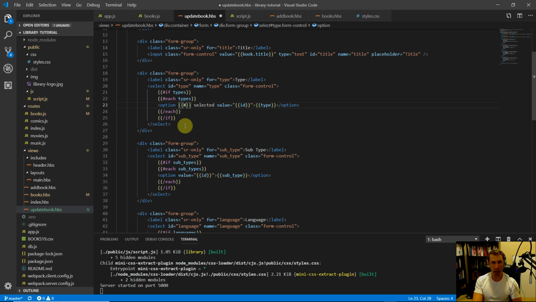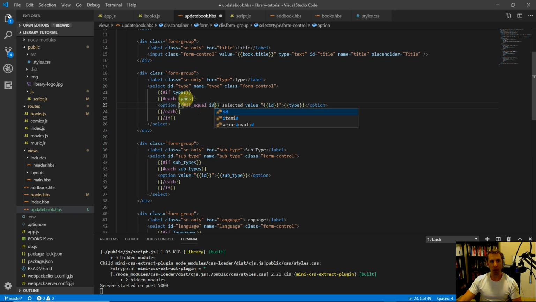Curly braces, hashtag, and then we're going to call our helper if_equal, and then the first thing we pass is going to be the ID of the current book type that we are on in our loop here, because we're going to loop through all of our types, right? And we're going to have the ID of each type as we loop all the way through them.